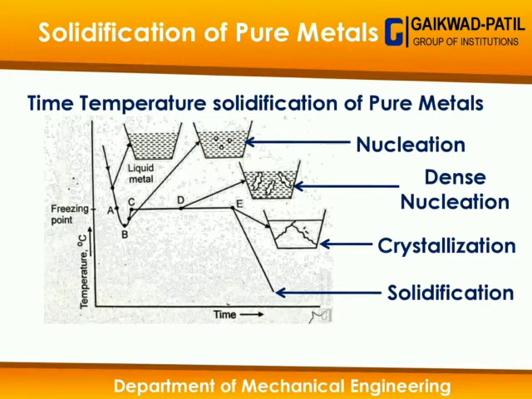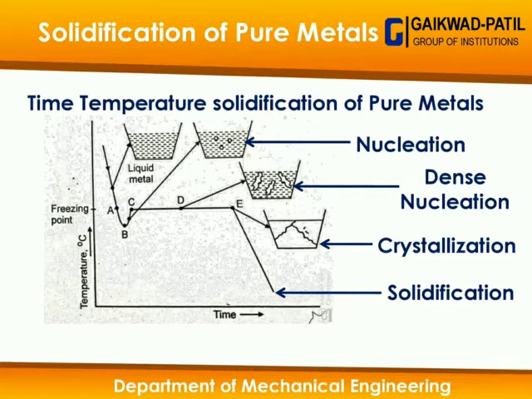In this lecture, we are going to see some important topics like solidification of pure metal. In the solidification of pure metal topic, we are going to see how the molten metal gets solidified through different stages, or we call them different phases of the solidification of pure metal, right?